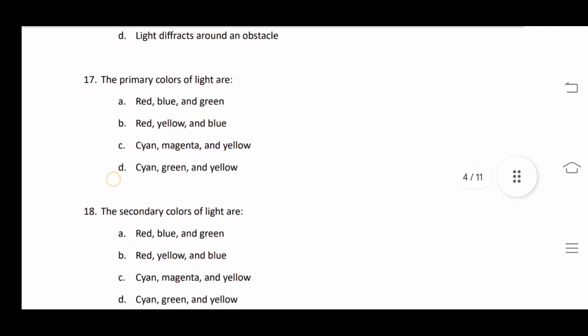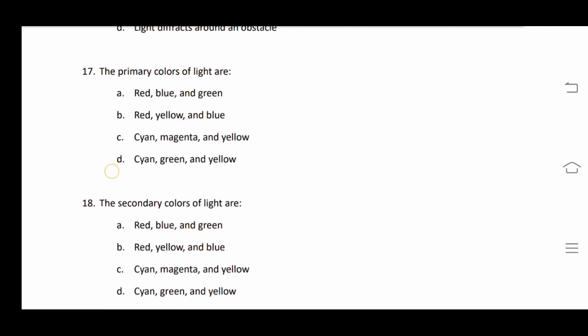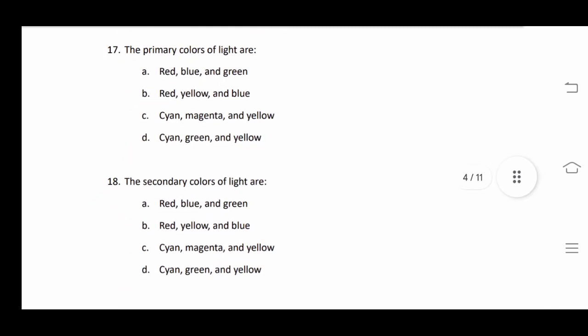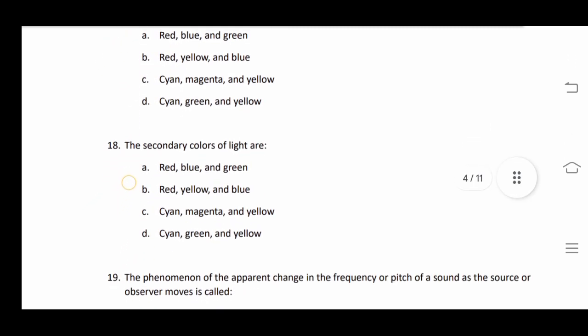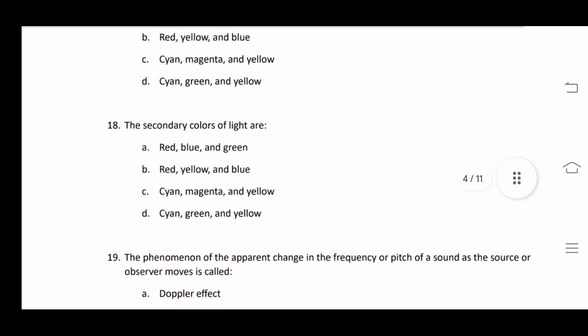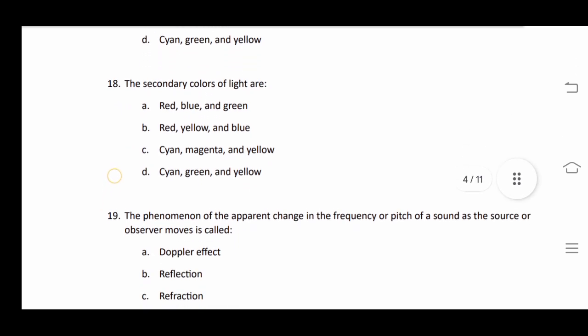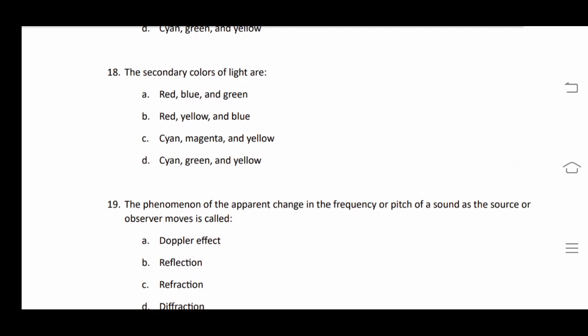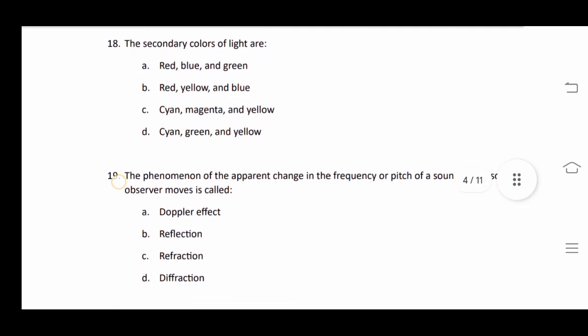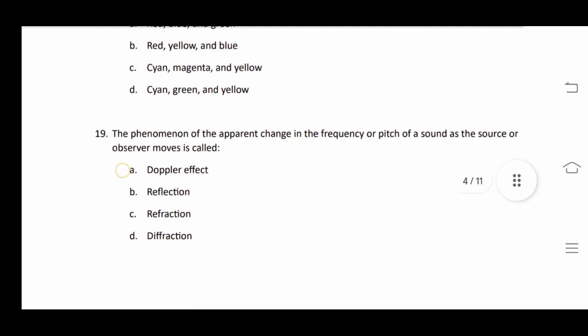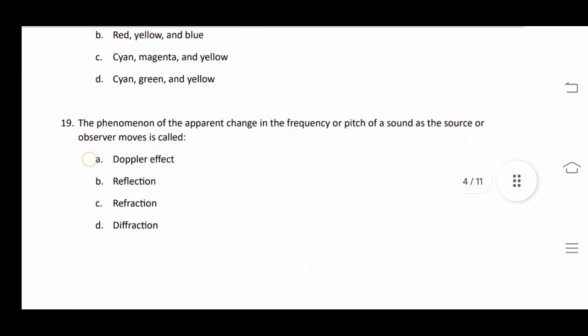Our 17th question: the primary colors of light are red, yellow and blue, लाल पीला नीला. Secondary colors of light are... Moving on from this question, these are not related; these are for art students.